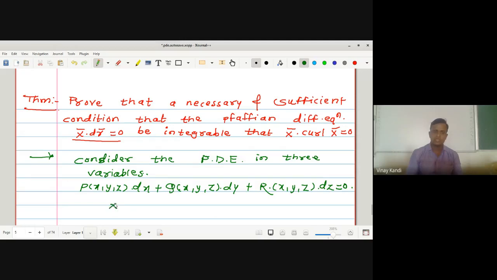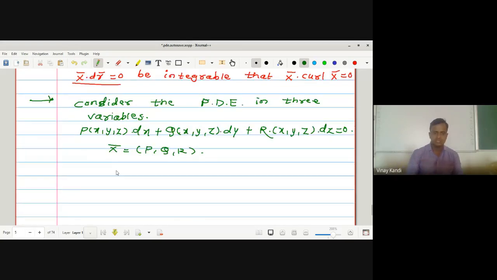What is x bar? In the previous theorem we have seen that x bar is nothing but p, q, r, and r bar is equal to x, y, and z, which implies dr bar is equal to dx, dy, and dz.